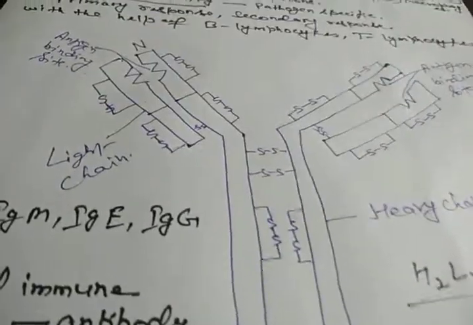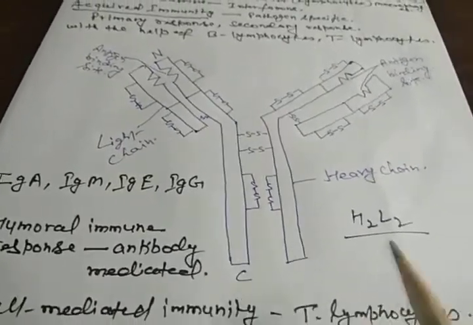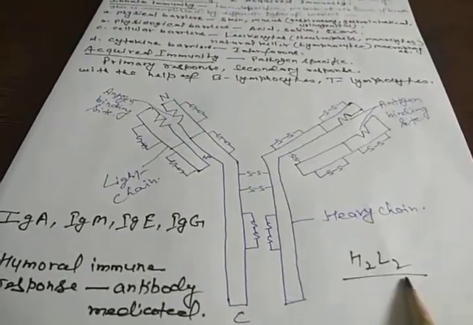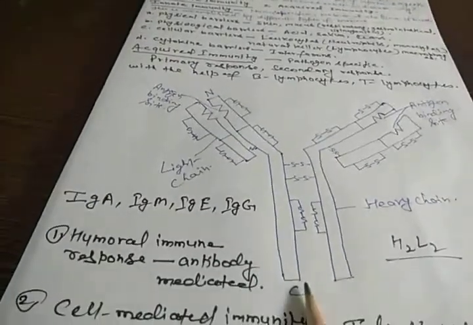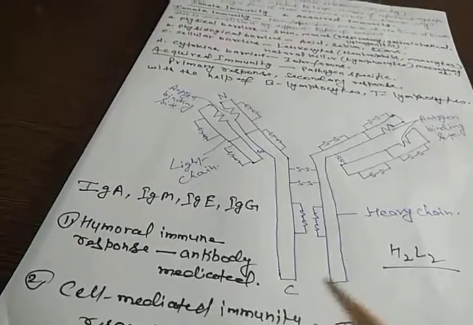So antigen, or you can say the pathogens. Now we have learned about the structure of an antibody. The structure of an antibody is also called the H2L2 type of structure, meaning two heavy chains and two light chains, and these chains are connected by disulfide bonds.